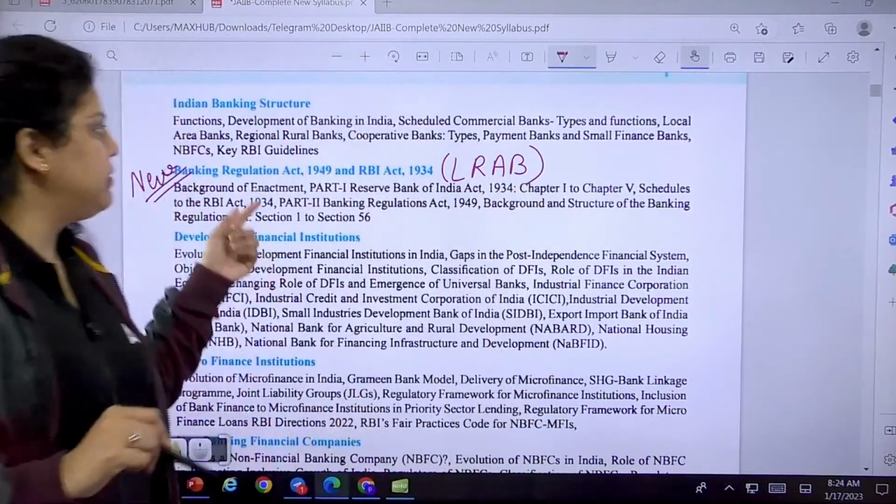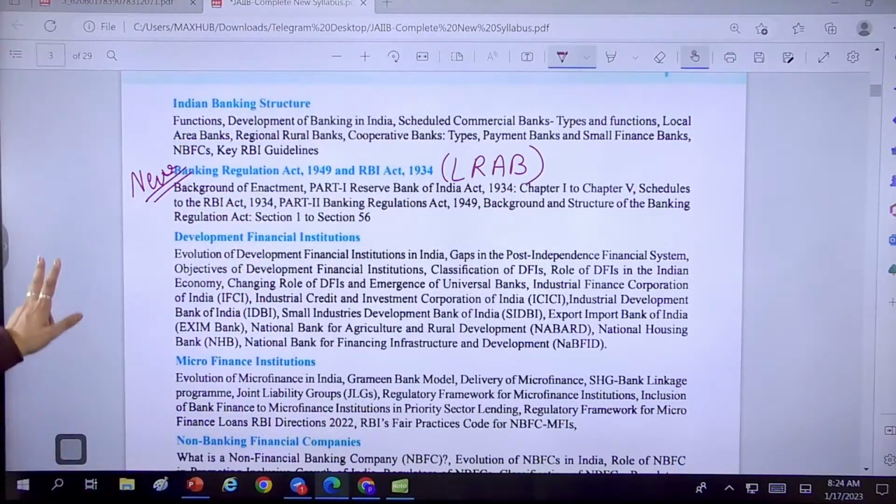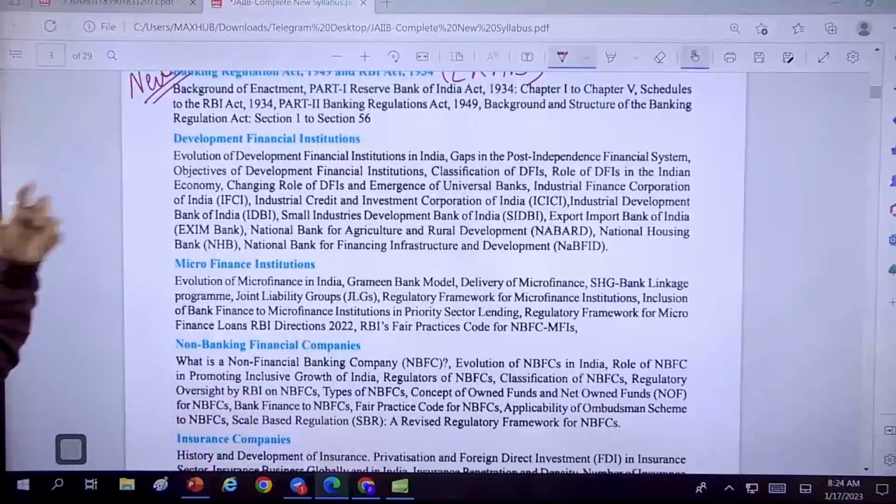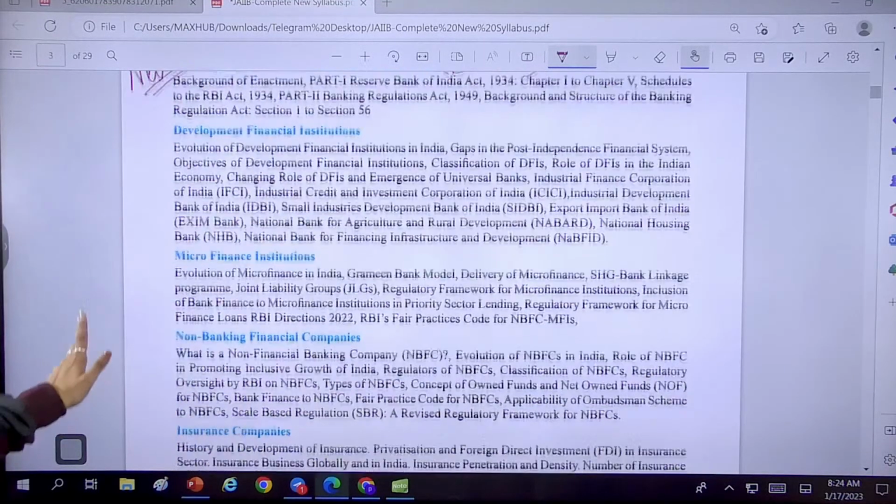So from the LRAB, we have taken the Banking Regulation Act and RBI Act 1934. This has been taken from the LRAB. Okay. Now, development financial institutions were there in the Indian financial system of PPB, so this is not a new thing.